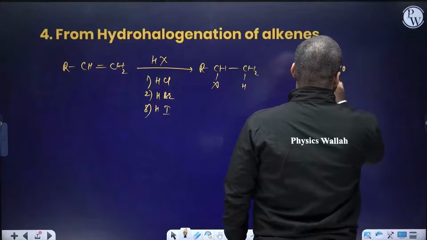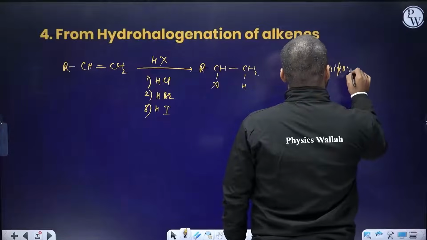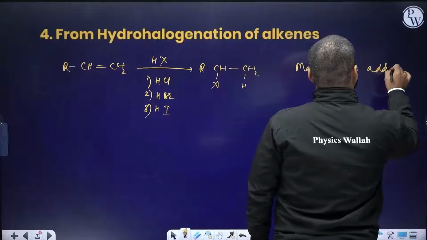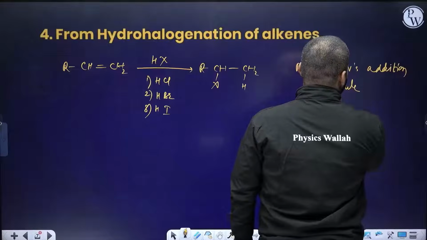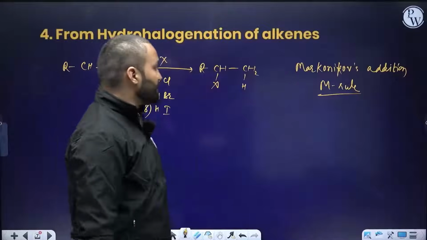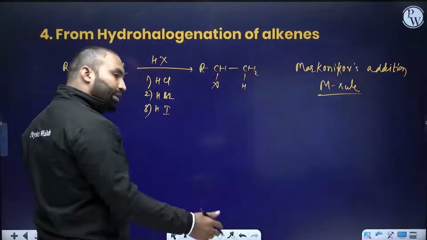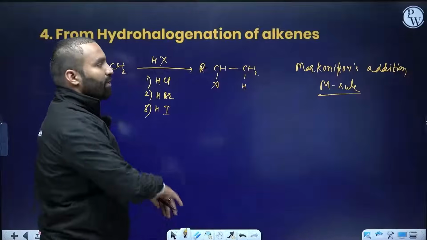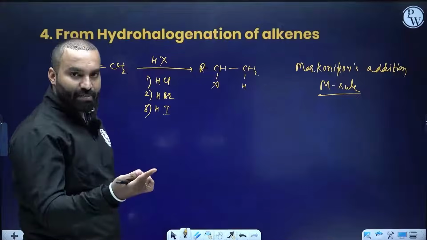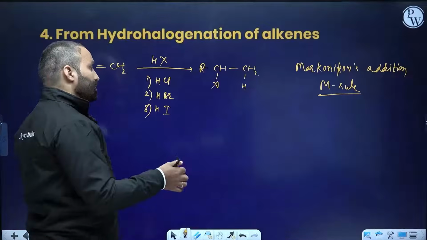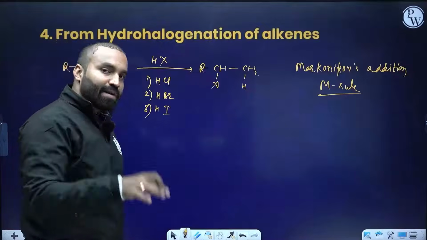Markovnikov addition, which is also known as the simple M rule. But I don't like this blind definition for many reasons. Why? If I change the framework of this molecule, you need to decide where the carbocation is actually formed. That carbocation has to undergo rearrangement. Finally, you have to attach that X minus where the carbon positive charge is finally present.